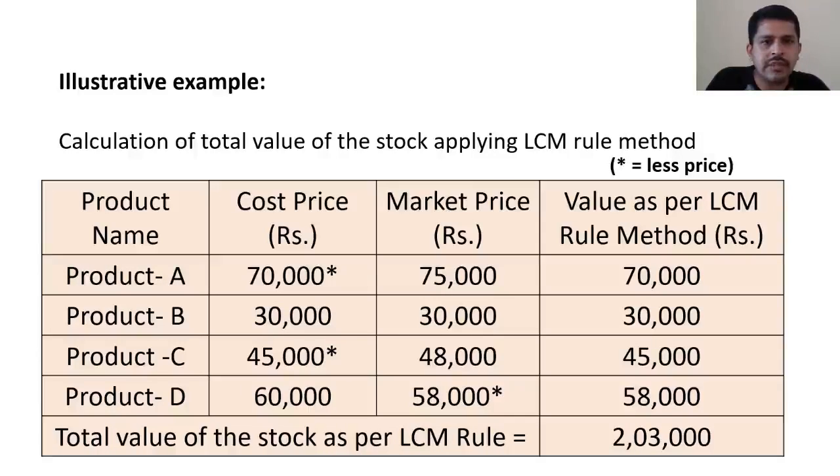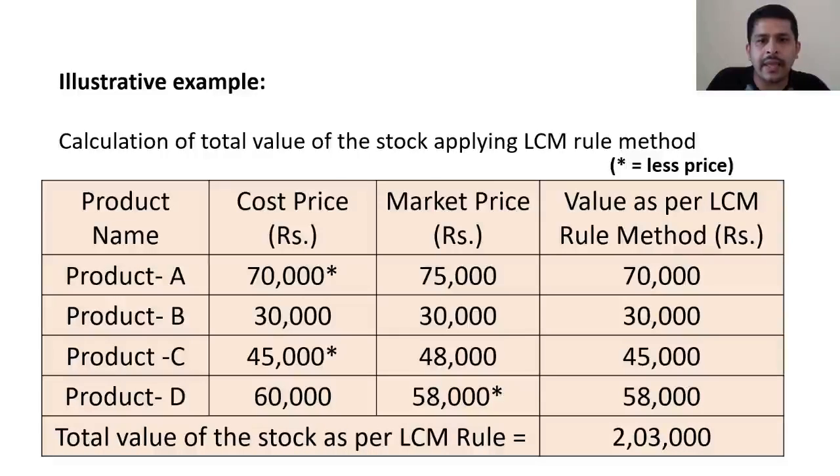In the third column, they have given market prices as 75,000, 30,000, 48,000 and 58,000. And in the fourth column, we have to record the value of the asset as per LCM rule method. We have to apply the LCM rule method to find out the value of the asset, and record those values in the fourth column.